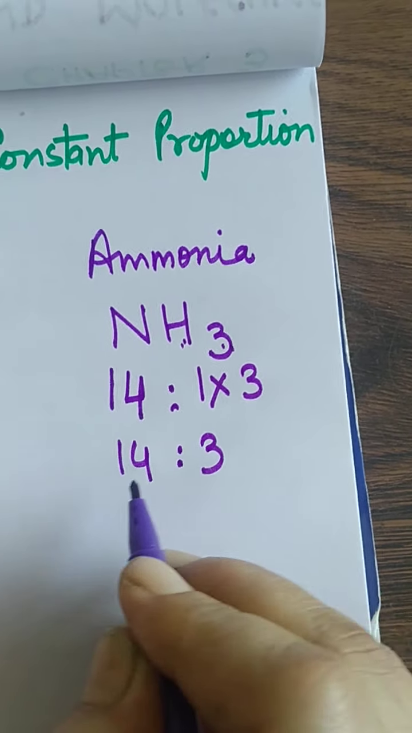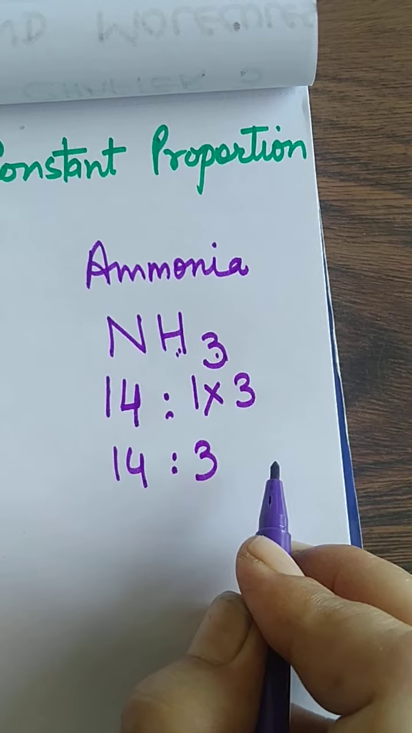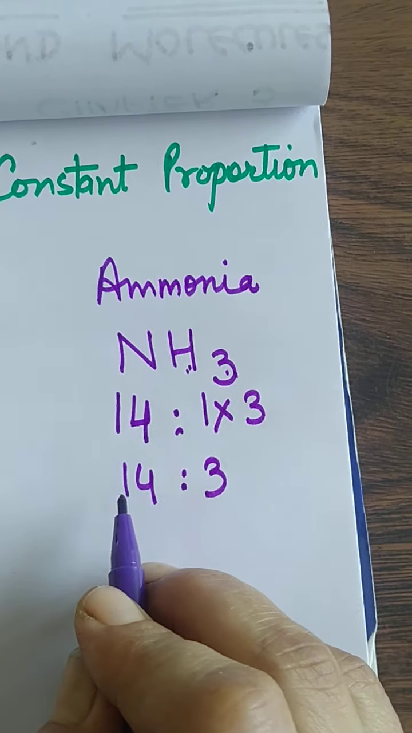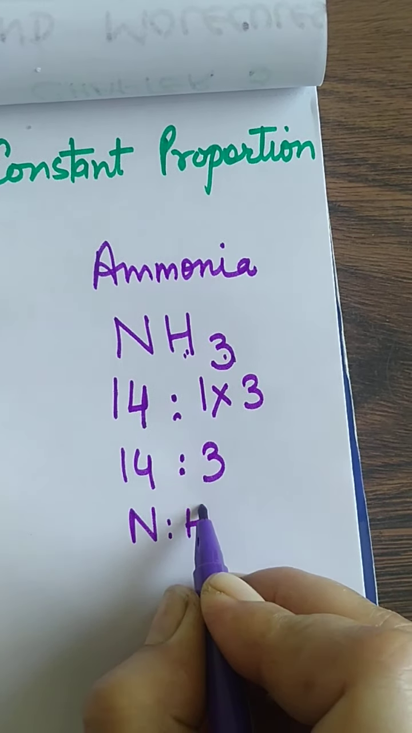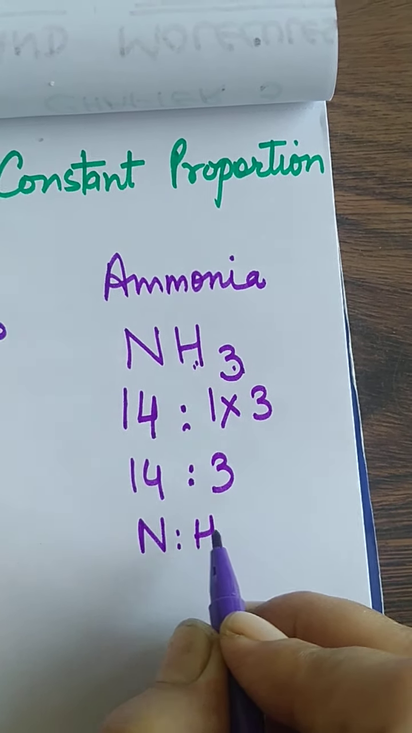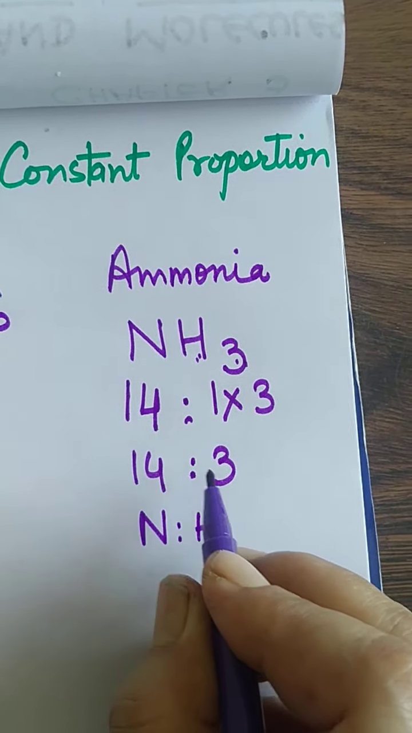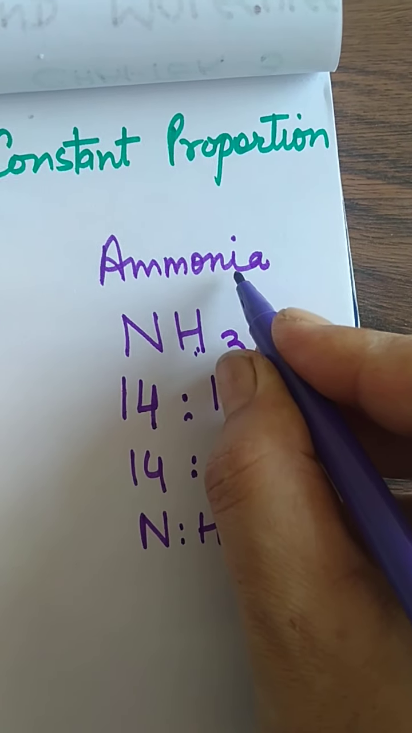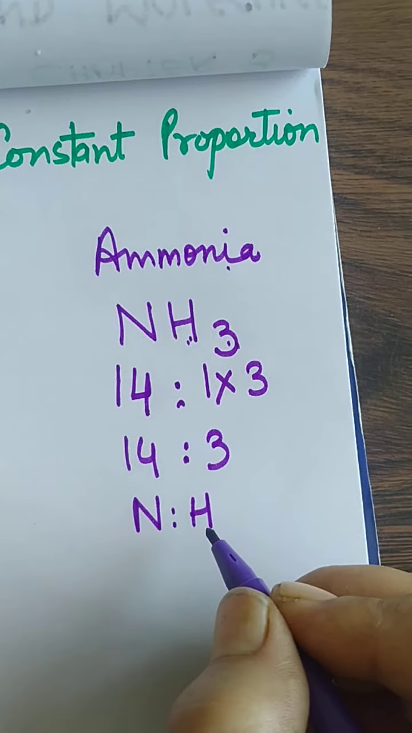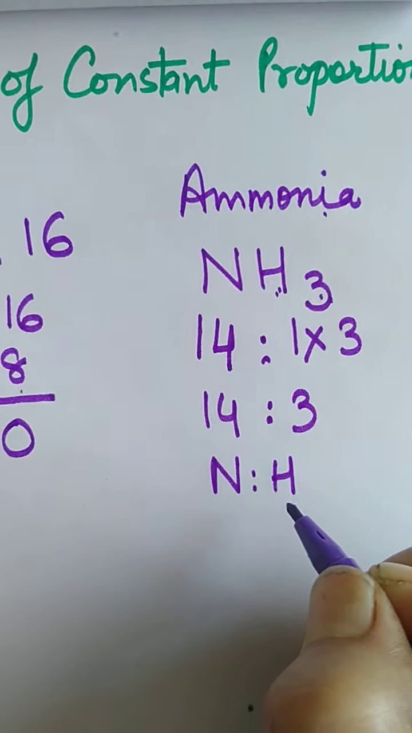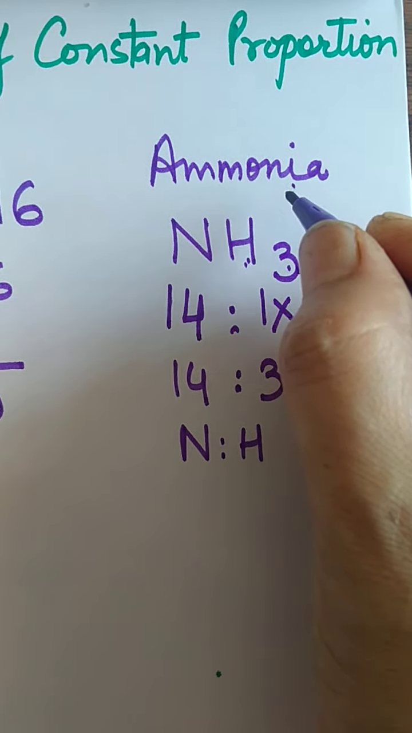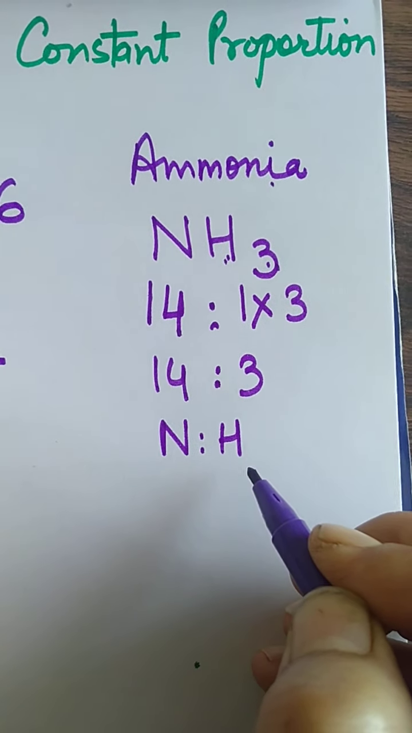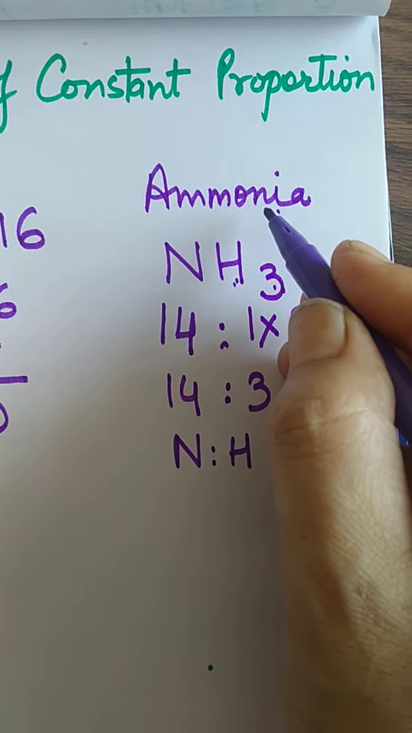So it becomes 14 is to 3. No simplest ratio, no cutting can be done. So it is 14 is to 3. It means nitrogen and hydrogen always combine in the ratio 14 is to 3 to form ammonia. If you try to change the ratio, you will not get ammonia. Some other compound will be formed from nitrogen and hydrogen, but not ammonia.